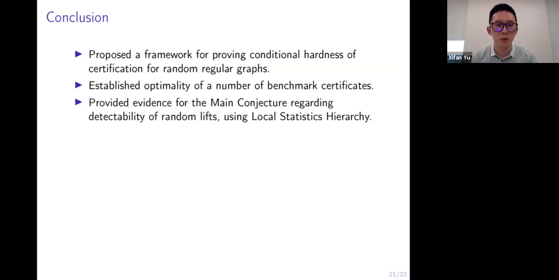In summary, we propose a new framework for proving conditional hardness of certification for random regular graphs, and we established optimality of a number of benchmark certificates. We also provided evidence for the main conjecture using the local statistic hierarchy.